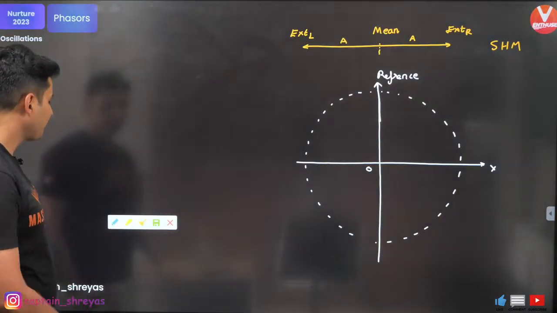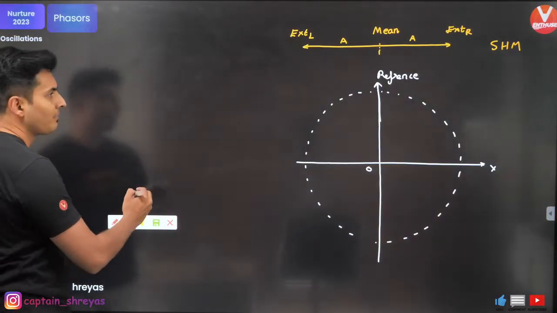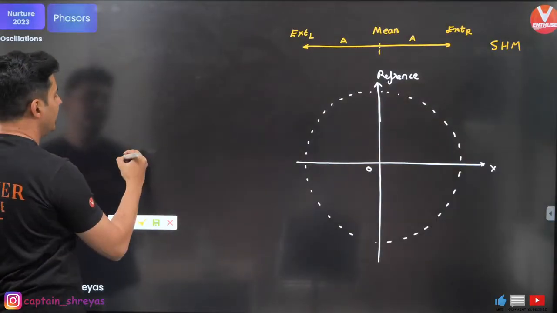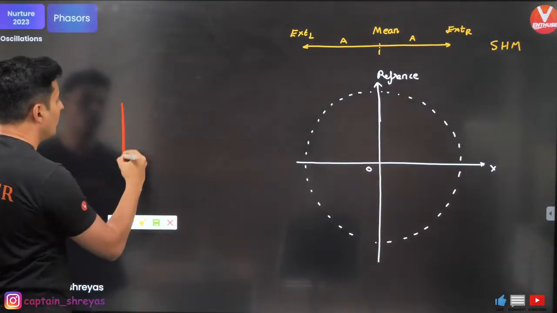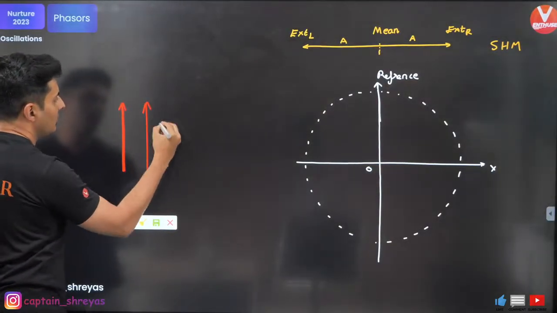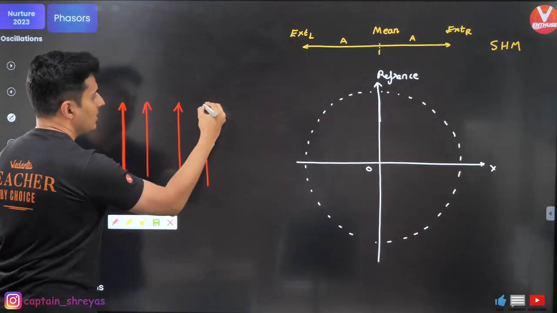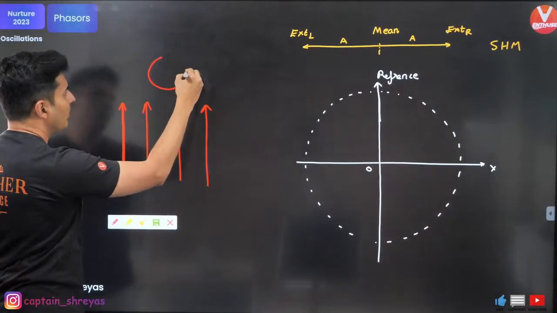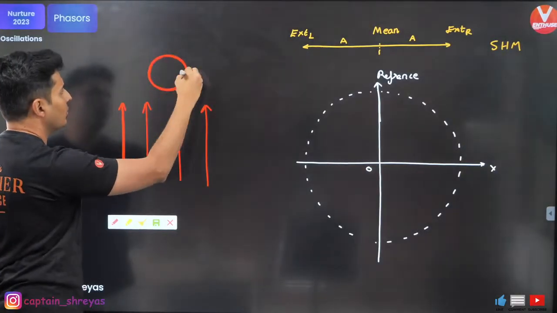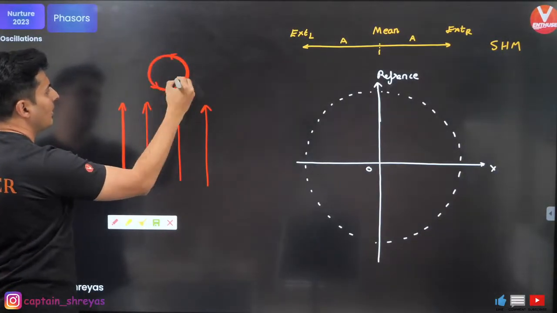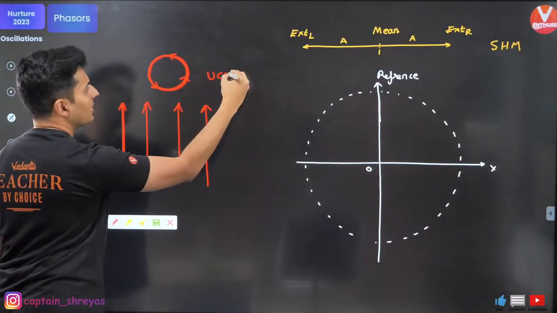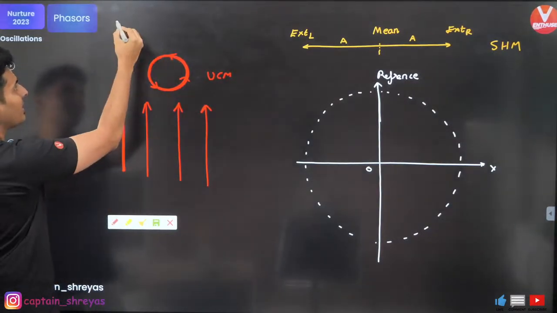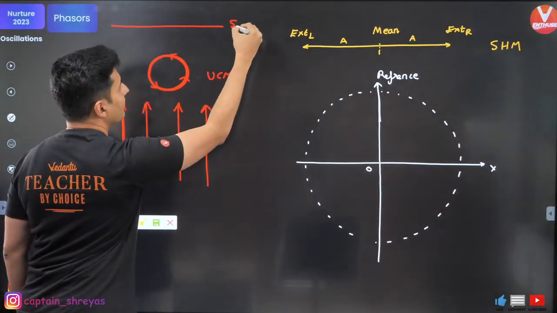I'll tell you why. Imagine the rays of light are going like this, and there is a particle performing uniform circular motion. It is going round and round. Now imagine I give you a screen over here.